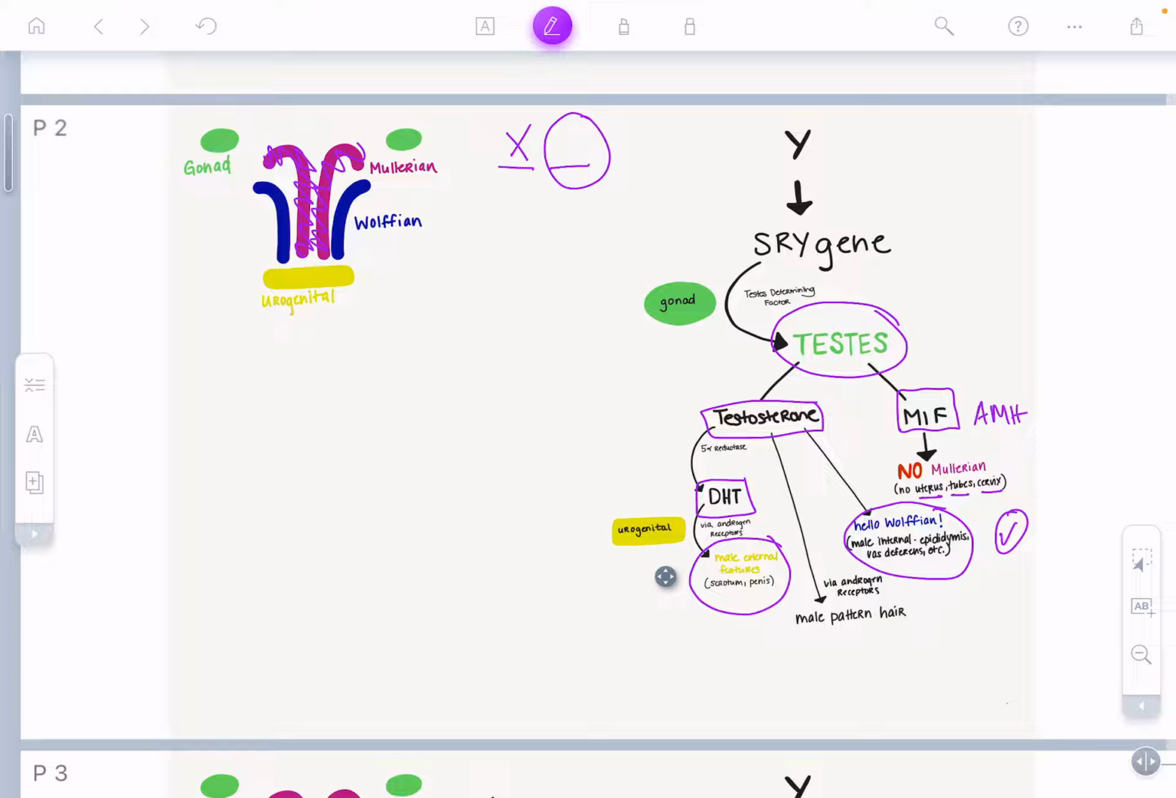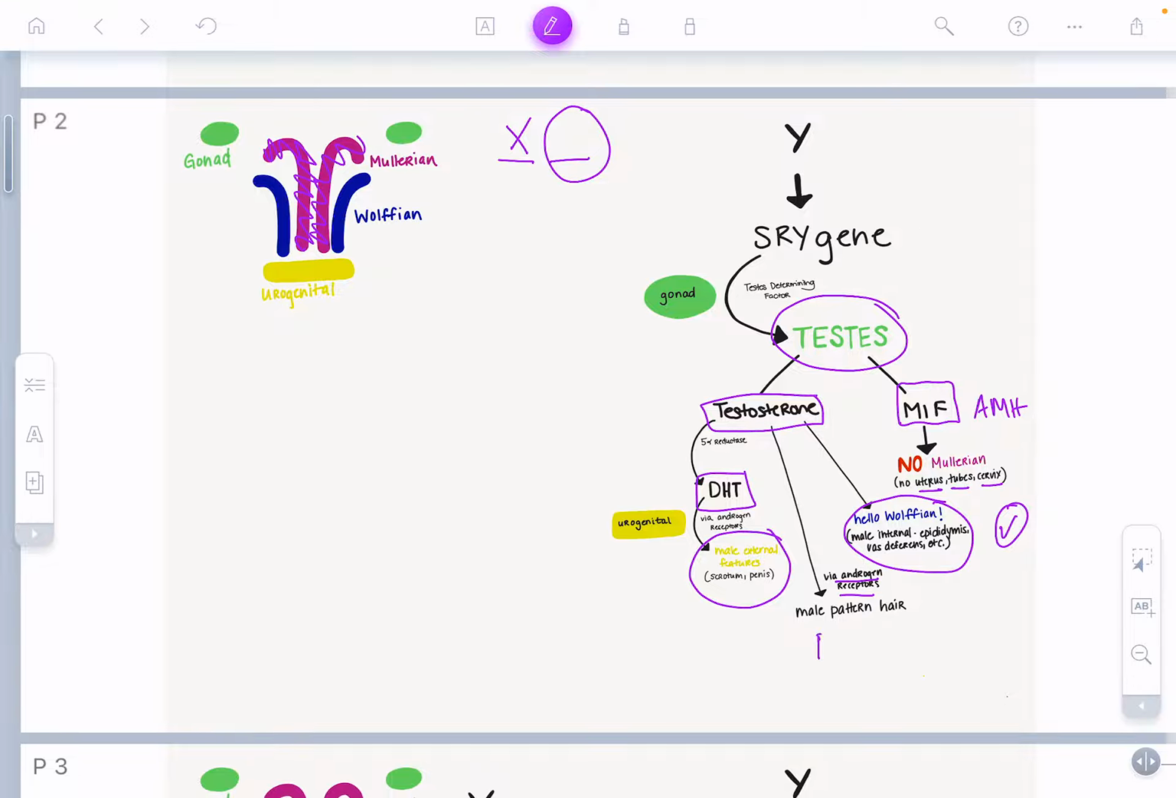Additionally, testosterone, as we hit puberty, increases and it acts on the androgen receptors in our hair follicles and creates male pattern hair. So that's pubic hair and axillary hair.